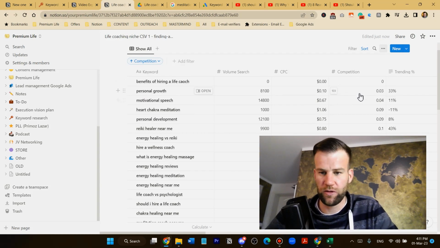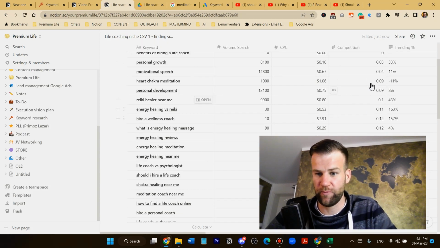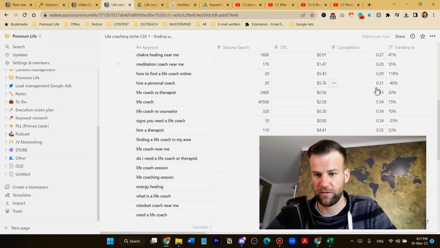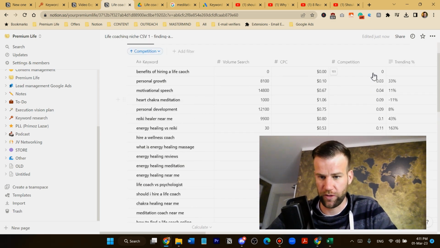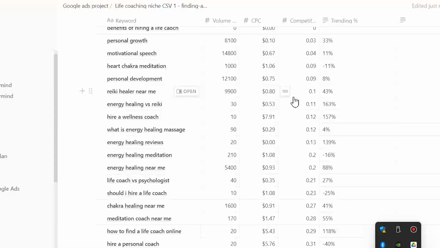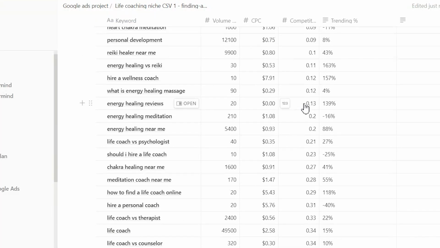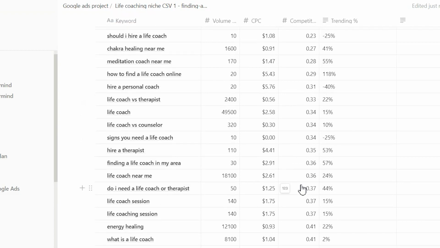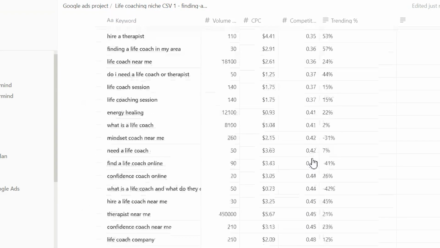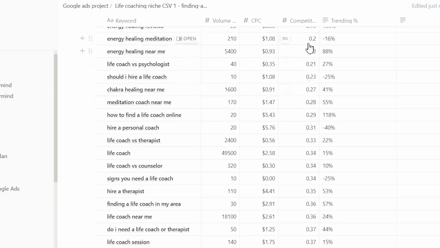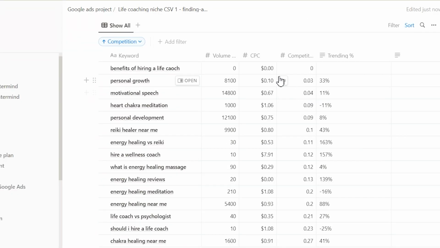And now we're gonna look for keywords that have very low competitiveness. All of these guys are low competitiveness because they have under 0.31, right, score here, competitiveness score. How this works is that the competitiveness score goes from 0 to 1, with all of the decimals in between. If it's 0, it's non-competitive. If it's 1, it's very competitive, and 0.6 is more competitive than 0.2, right?